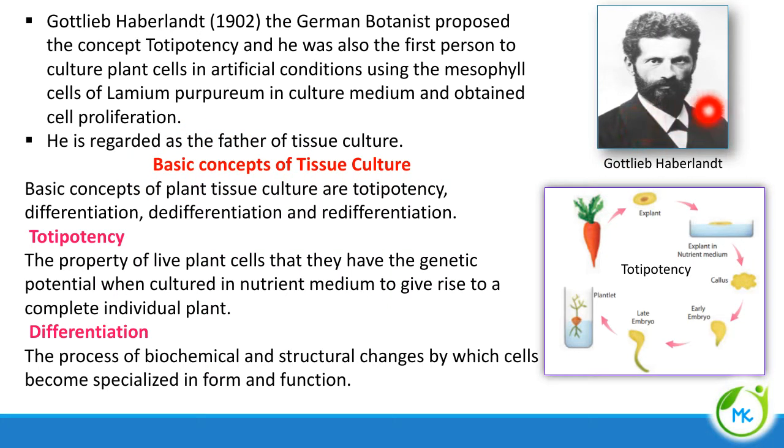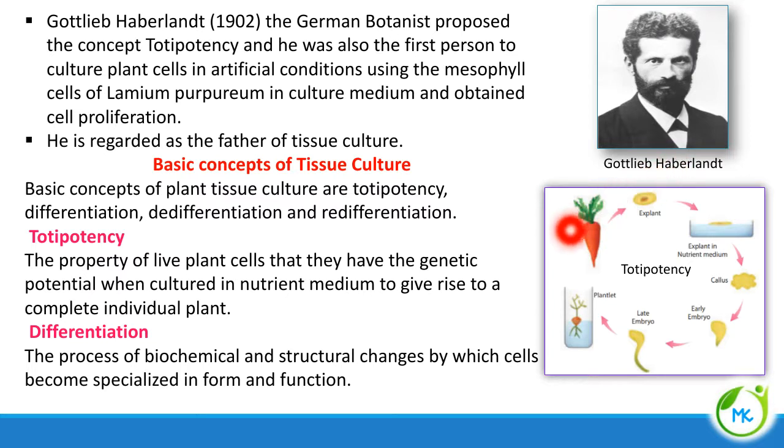Now let's see what the basic concepts of tissue culture are. The basic concepts of tissue culture are totipotency, differentiation, dedifferentiation and redifferentiation. The first concept is totipotency. What is totipotency? It is the property of live plant cells that they have the genetic potential, that is, if cultured in a nutrient medium, they can give rise to a complete individual plant.